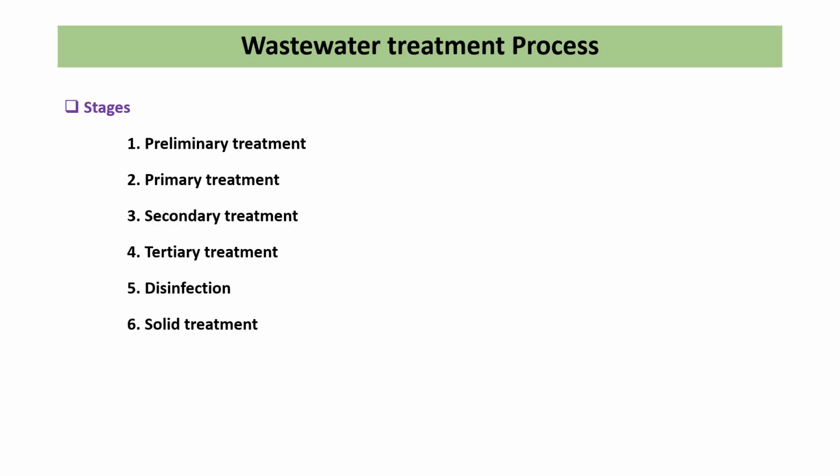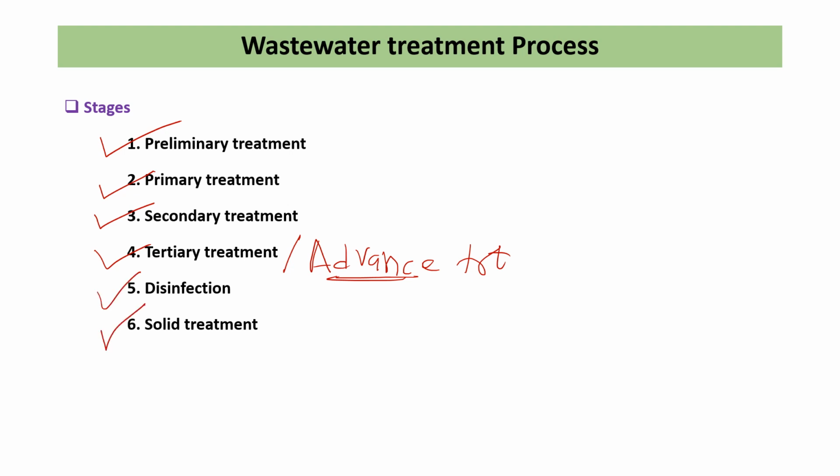Now the wastewater treatment process. During the treatment of wastewater, there are many processes. The first one is the preliminary process, followed by primary treatment, followed by secondary treatment, followed by tertiary treatment, which is also known as advanced treatment. Then after that, disinfection and sludge treatment. So we will discuss all the steps or stages one by one.